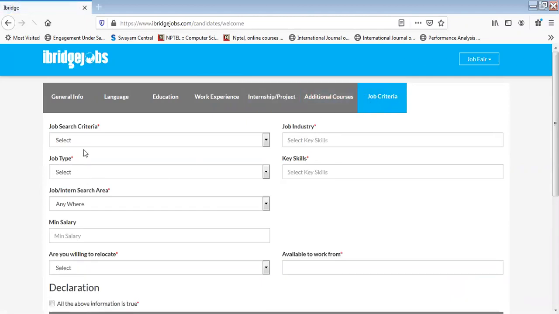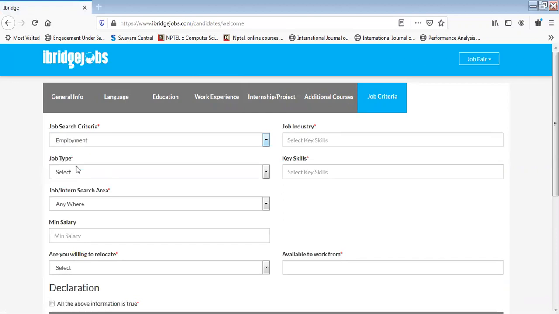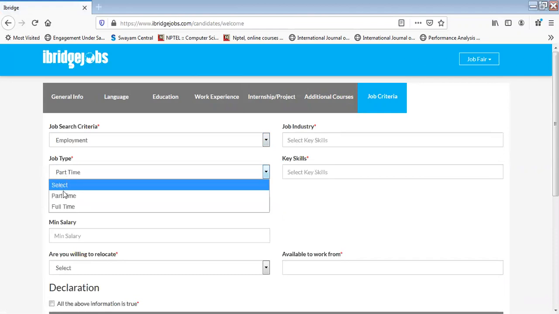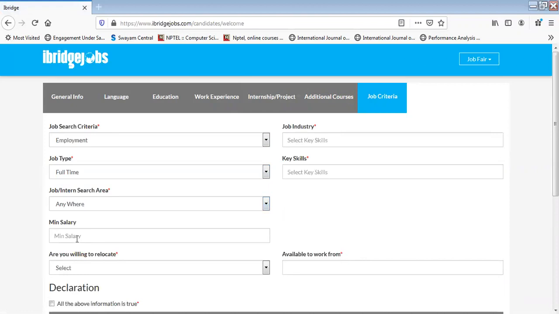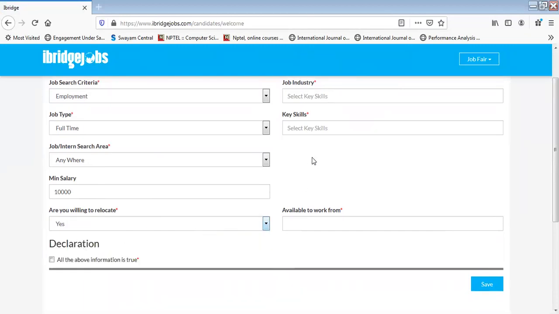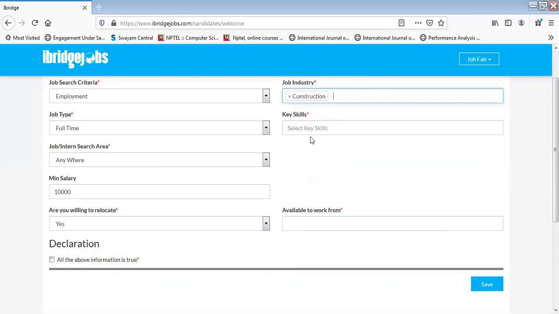Next comes your job criteria. This field is really important for you because it will give you more chances of standing out for an interview. I would request everyone to select employment and also put the job type as full-time out here. Job location you can put anywhere. For minimum salary, just keep it as 10,000 so that you get more job options. Willing to relocate, yes, because this time you have multiple companies, so you get more chances while applying for a job. Job industry, you can just mention what kind of jobs you are looking for.